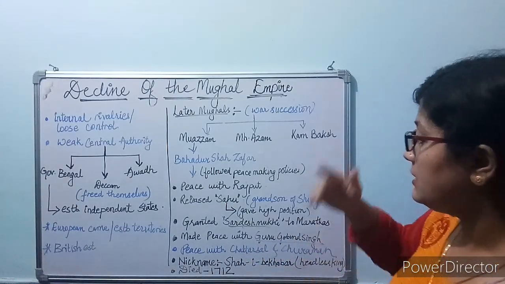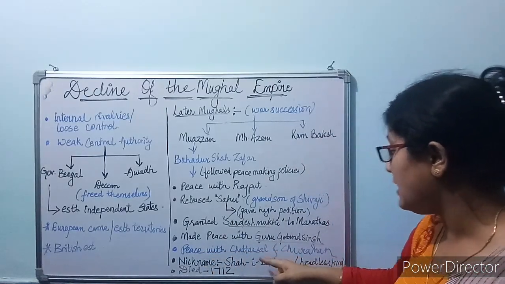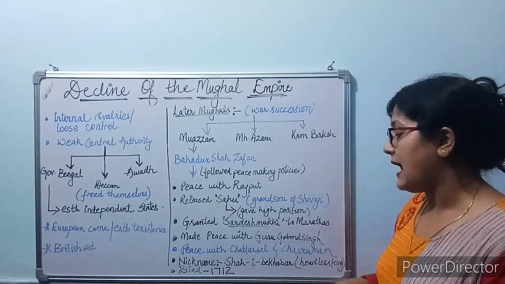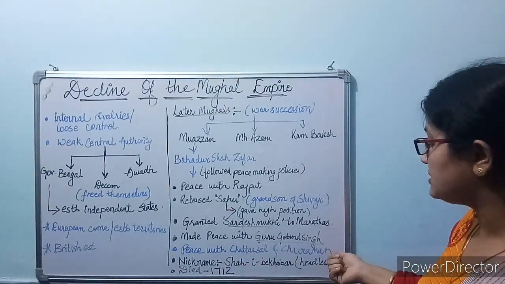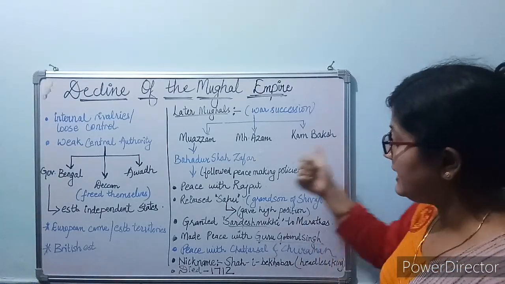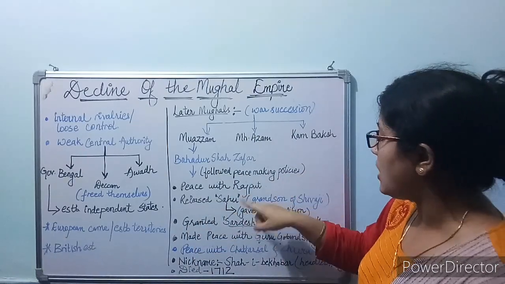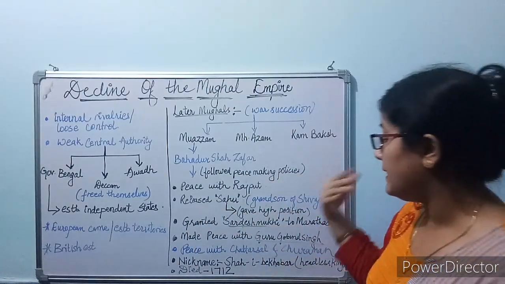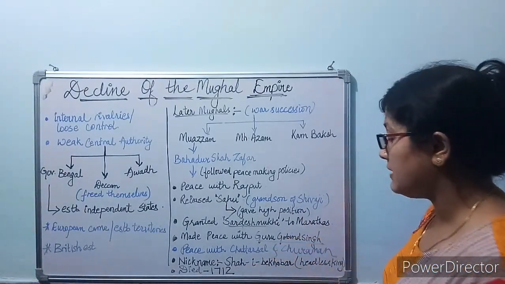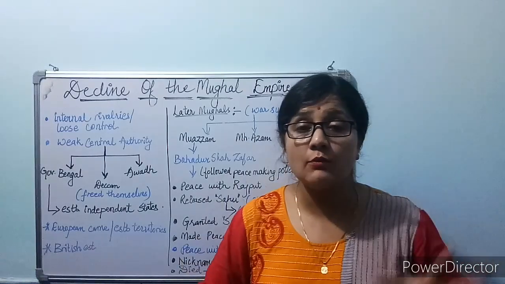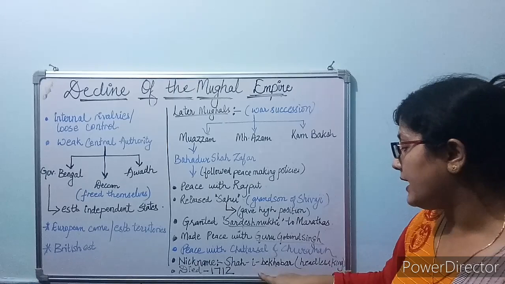And afterwards he made peace with Chhatrasal and Churaman. Chhatrasal was the Bundela chief and Churaman was the Jat chief. So he made peace with all these people. He made peace with the Rajputs. He released Sahu and gave him a high position. He made peace with Guru Gobind Singh and with Chhatrasal and Churaman. And he was given a nickname, Shah-e-Bekhabar.